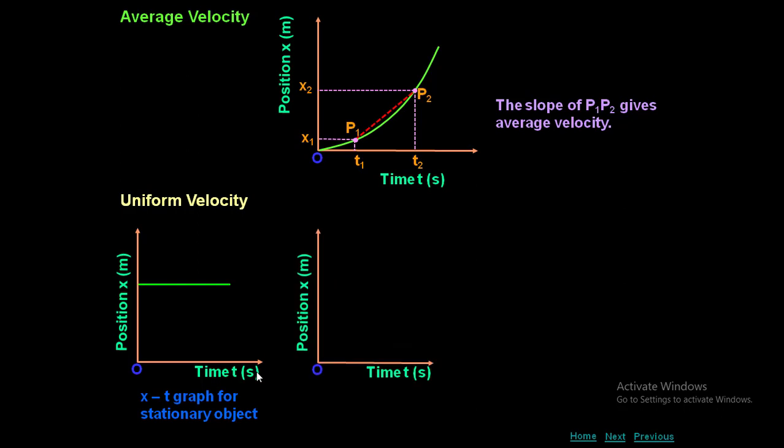Second one, position-time graph that is a straight line, which is linear. That means equal displacements in equal intervals of time. Then you are going to represent it with a straight line, which represents uniform velocity.